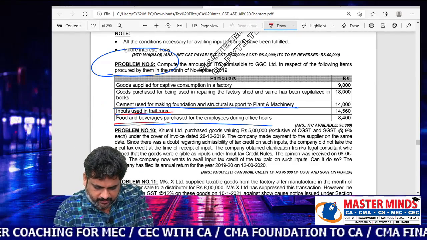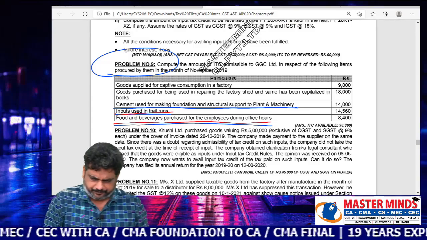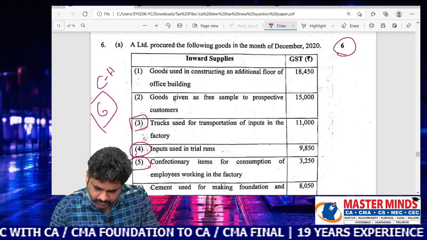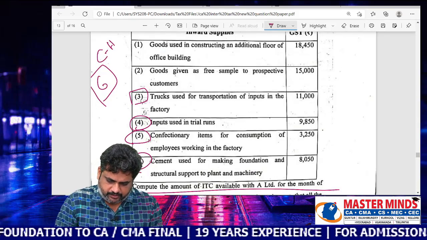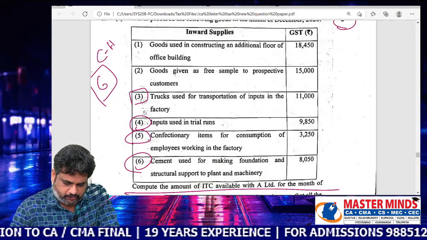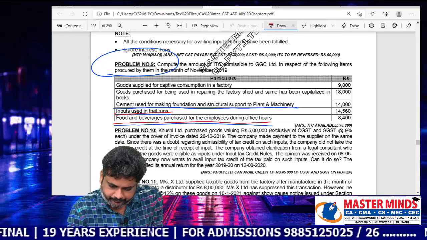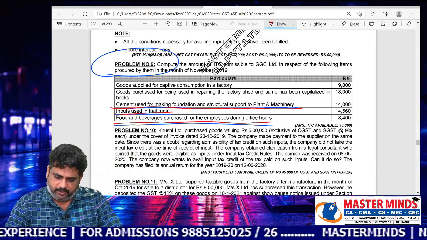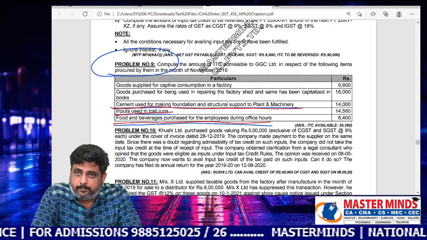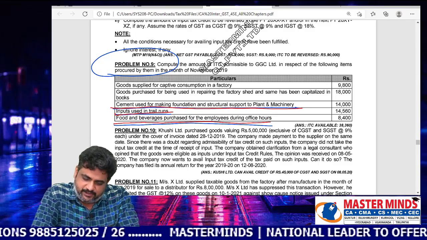Food and beverages purchased for the employees, almost synonyms, no? And the next one, cement used for making foundation and structural support to plant and machinery. So it is almost there.